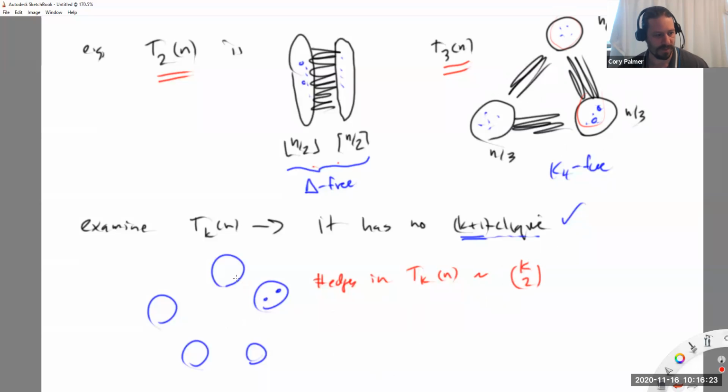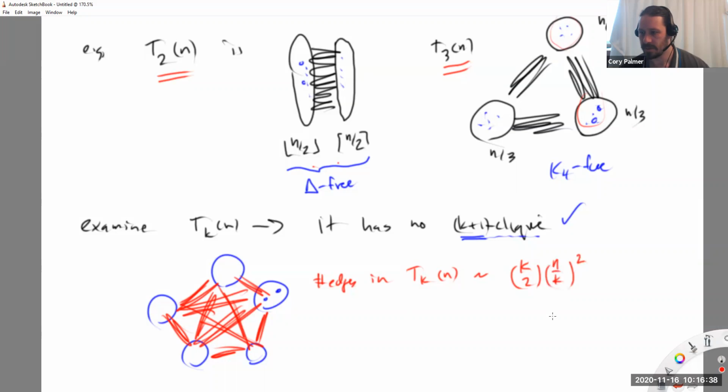It's more illustrative in this picture here, right? There are 10 pairs of classes, and for each pair of classes, there's exactly (n over k) squared edges between them. This has size n over k, and this has size n over k. The number of edges between two sets of size n over k is (n over k) squared. And if you work this out, this becomes k times (k minus 1) over 2, and this is k squared on the bottom there.